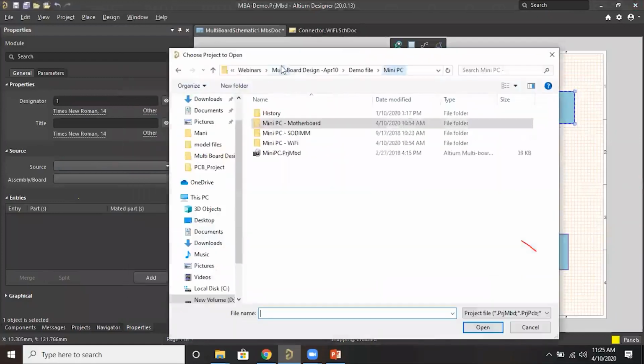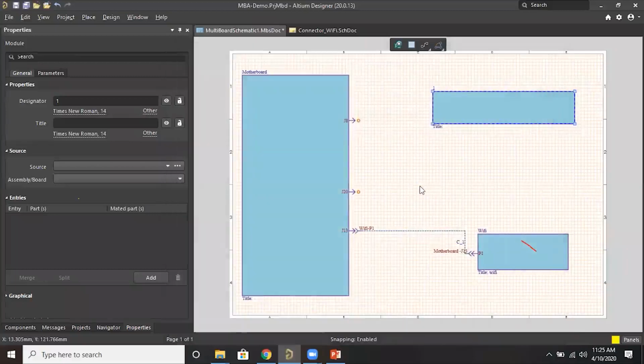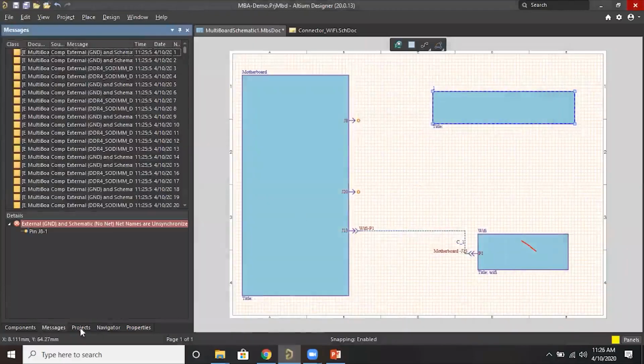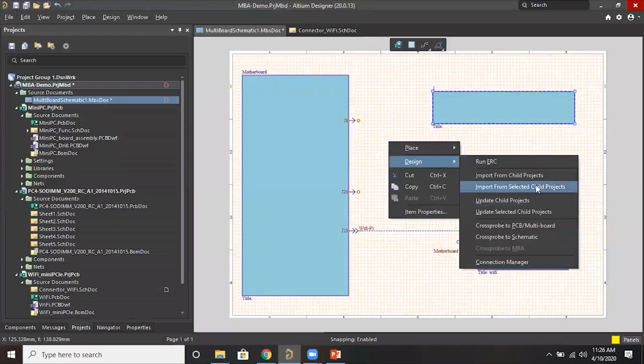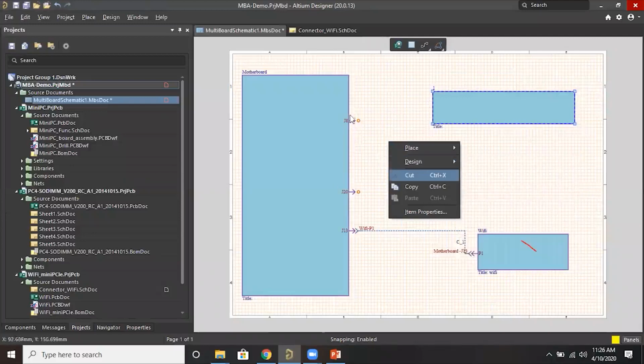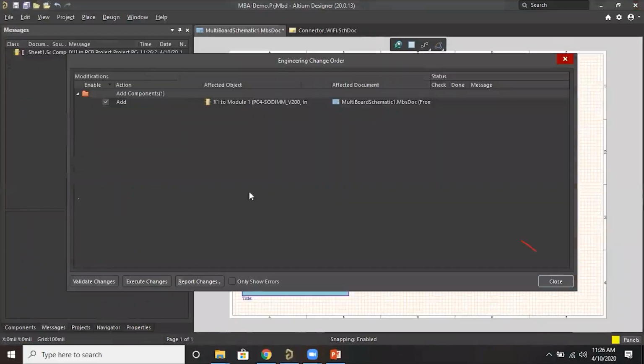So now we can select the SOD. In the same way, in a single shot you can also update this entry for all the modules. And in your motherboard, the same PCB is going to mate with another connector.